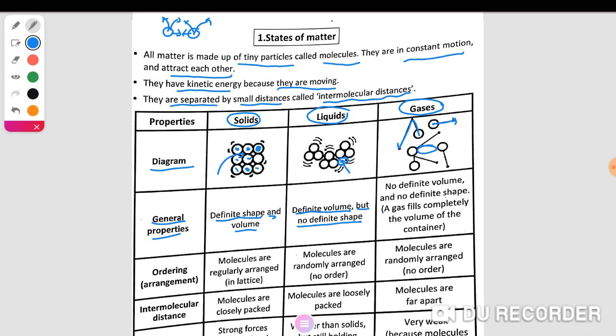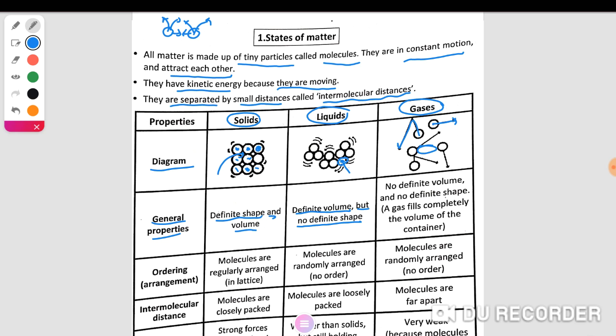If the container is spherical, the liquid becomes spherical. If the container is conical, the liquid is conical. If it is cylindrical, the liquid is cylindrical.